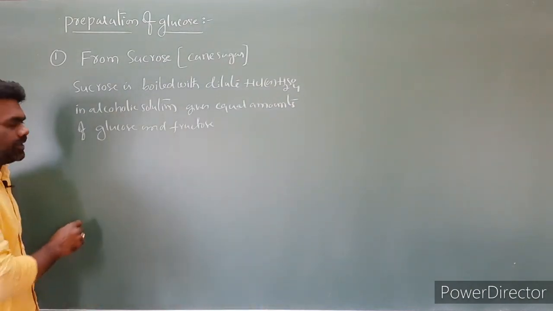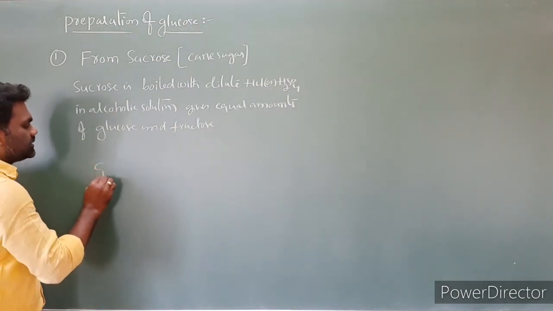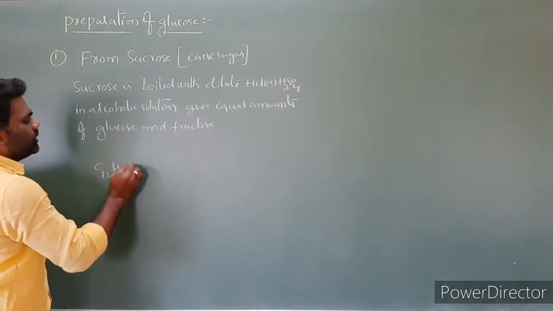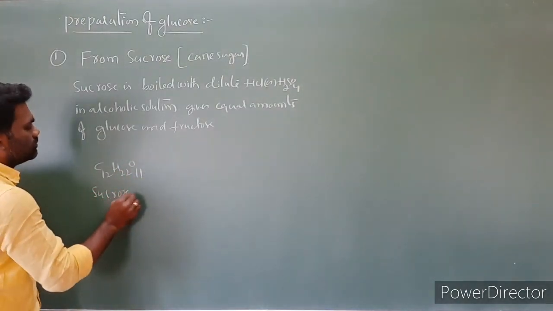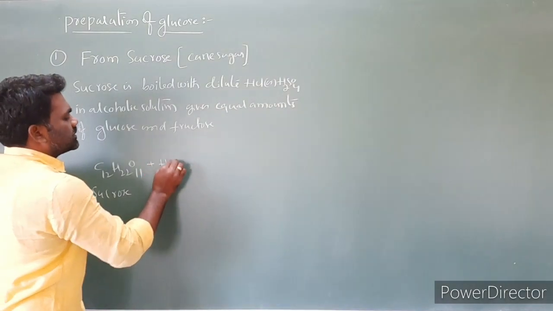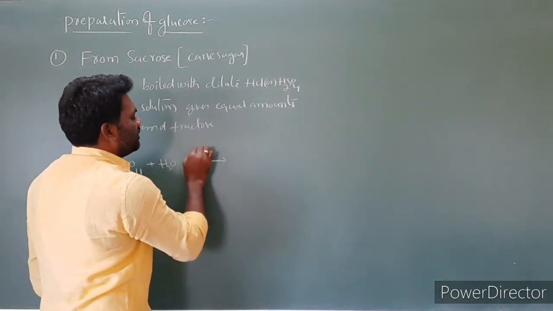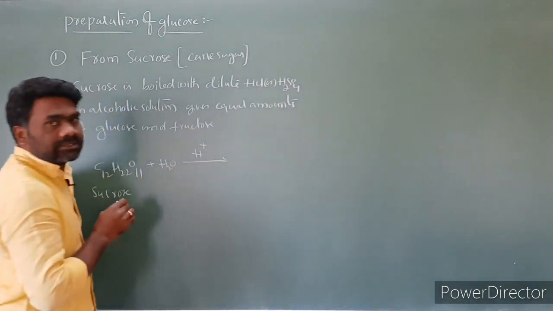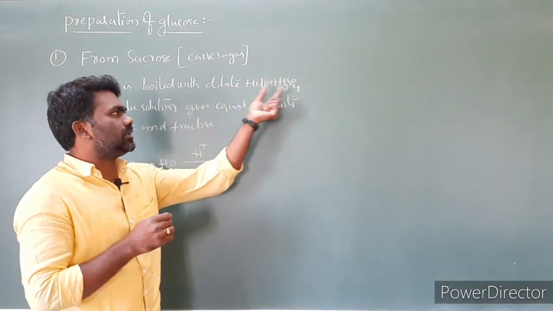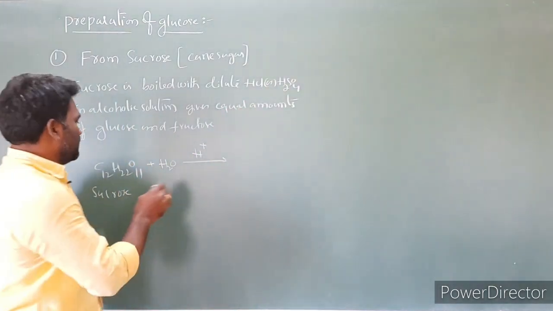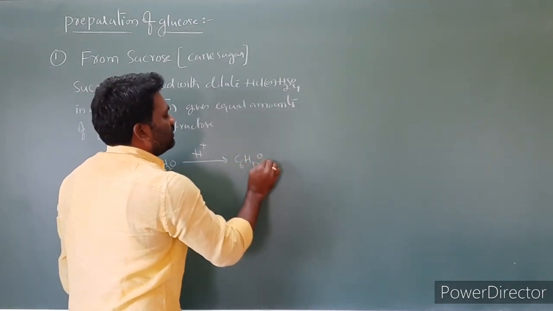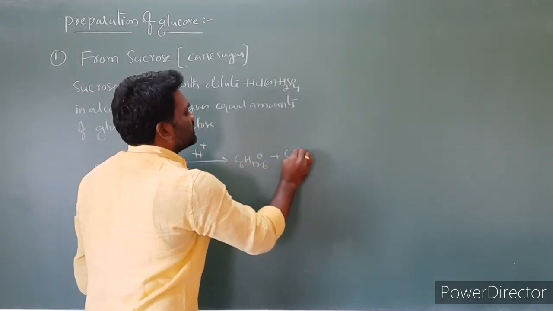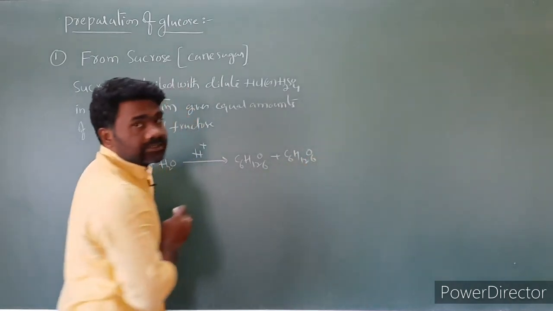Now let us write the equation for it. The sucrose formula is C12H22O11. Upon hydrolysis in an acidic medium, with H plus from dilute hydrochloric acid or sulfuric acid, one product is C6H12O6 and another product is also C6H12O6, the formulas are the same.